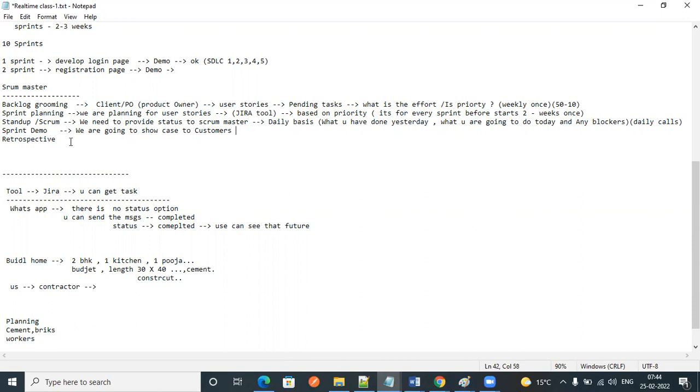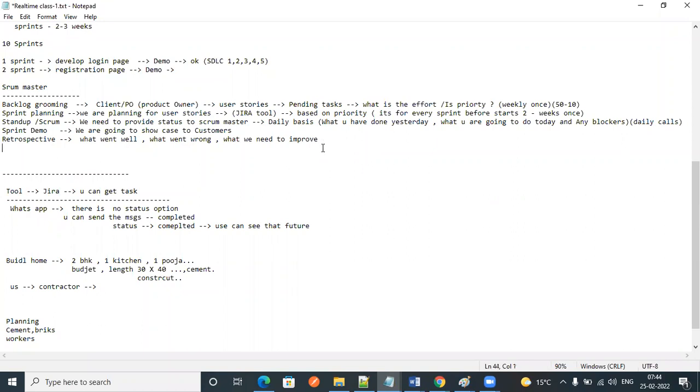Next, after the sprint demo, there is a retrospective session. Here also everyone will be there, and we'll talk about what went well, what went wrong, and what we need to improve for the current project. So these are the steps we'll follow.